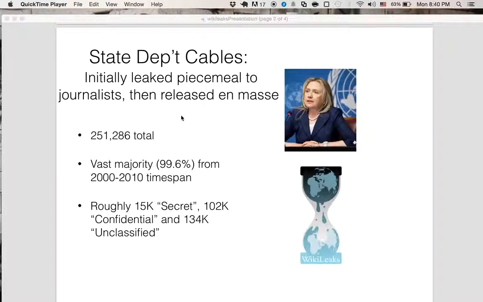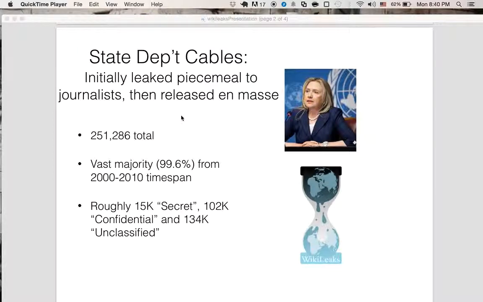Now, initially, this data, which was given to WikiLeaks by whistleblowers, was released in a controlled and piecemeal fashion to journalists. But then, through a combination of events, including a volunteer uploading an encrypted file as an insurance policy, and then an erstwhile writer publishing what he thought was just a temporary passphrase to that file, the entire repository was made public in 2011.